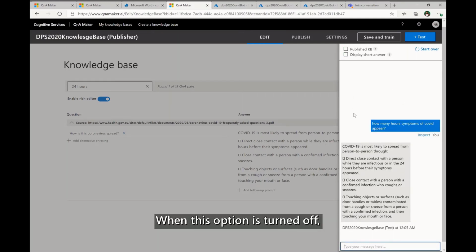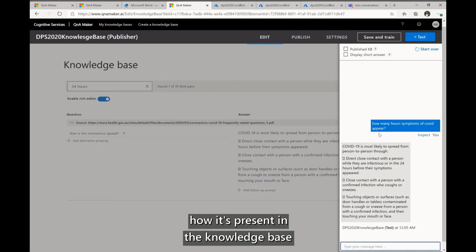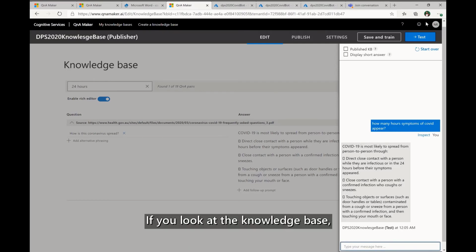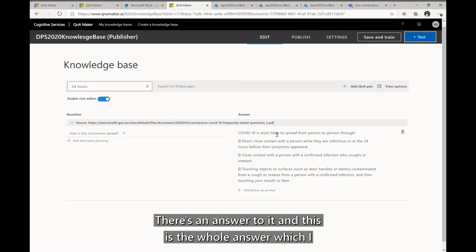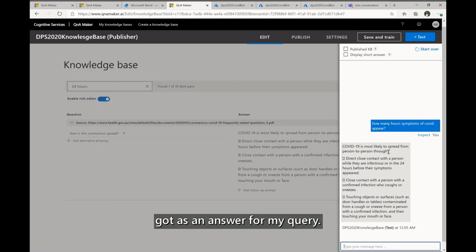When this option is turned off, I get the answer passage, as it's present in the knowledge base, returned as an answer to me. If you look at the knowledge base for a question like how does this COVID coronavirus spread, there's an answer to it, and this is the whole answer which I got as an answer for my query.